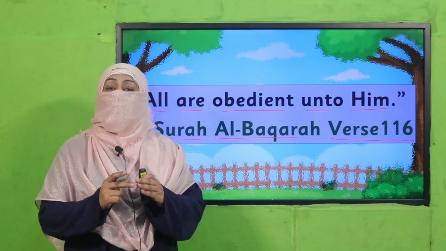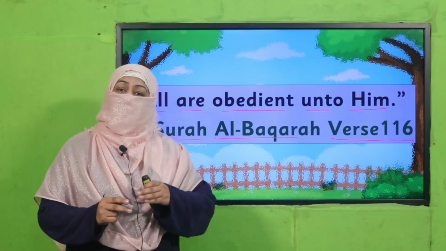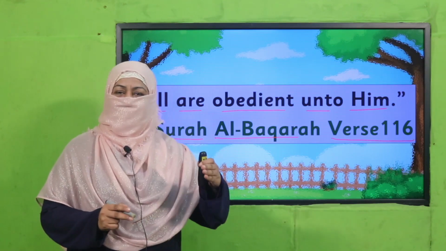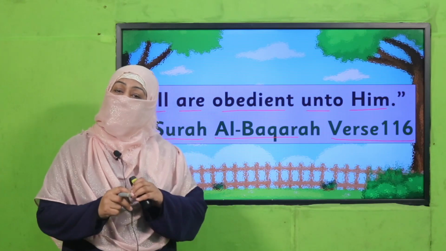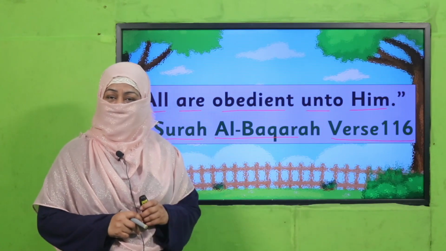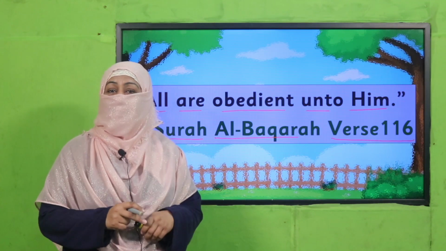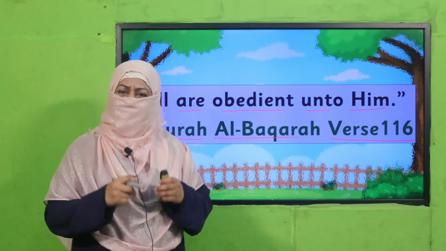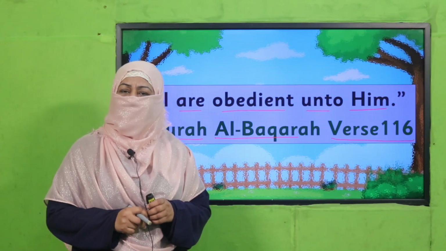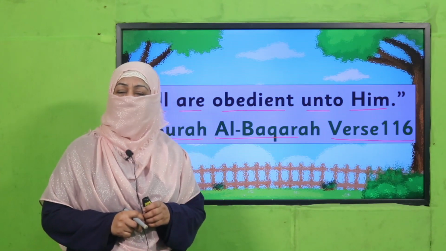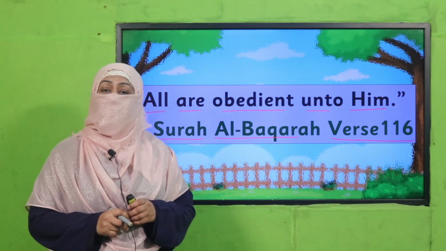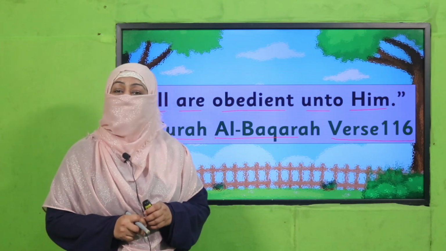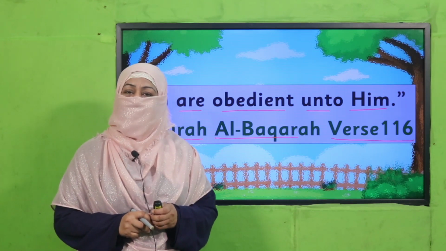Obedient in a way, whatever Allah wants, the reply is yes, we do that. For example, every day the sun rises in the east. The sun is obedient to Allah subhanahu wa ta'ala. Every night you can see stars shining in the sky. Stars are obedient to Allah subhanahu wa ta'ala. So beta, it's a huge message for us to be obedient to Allah subhanahu wa ta'ala.